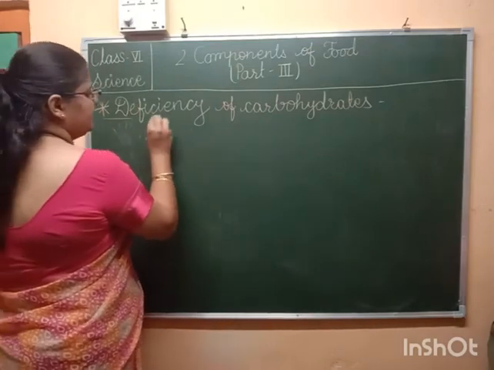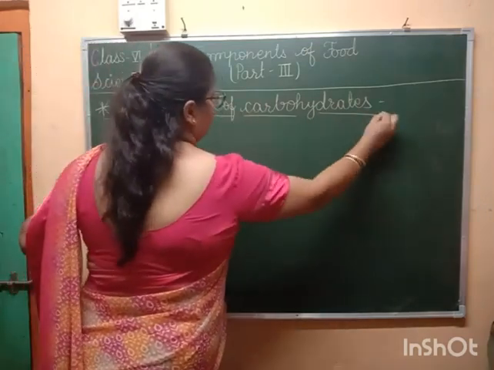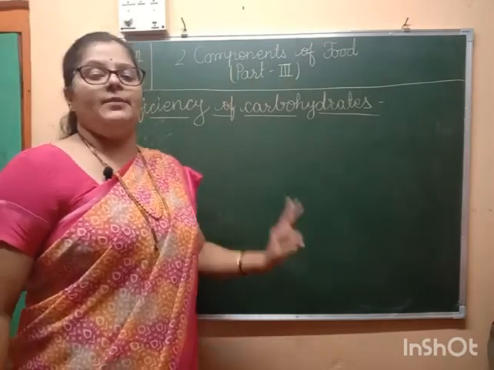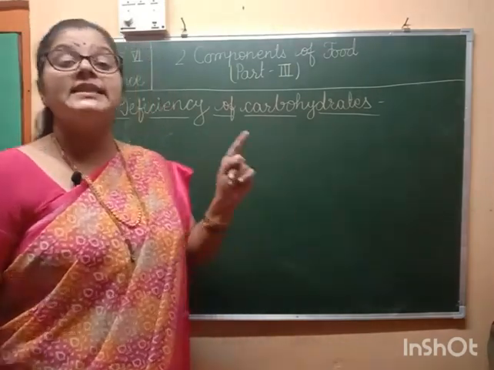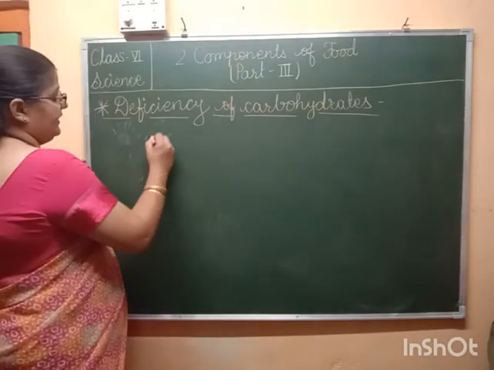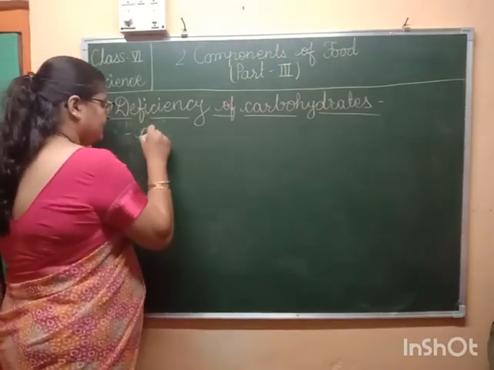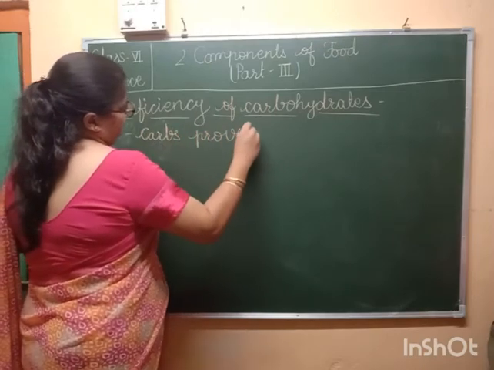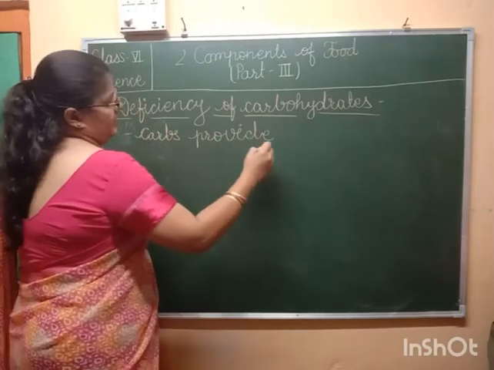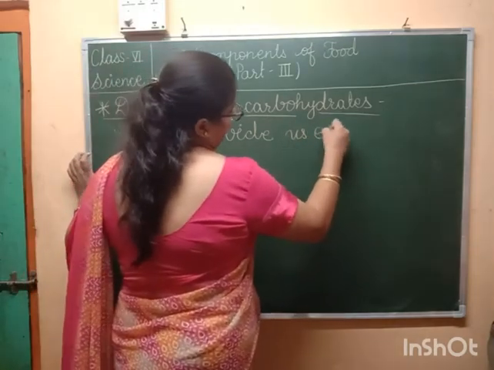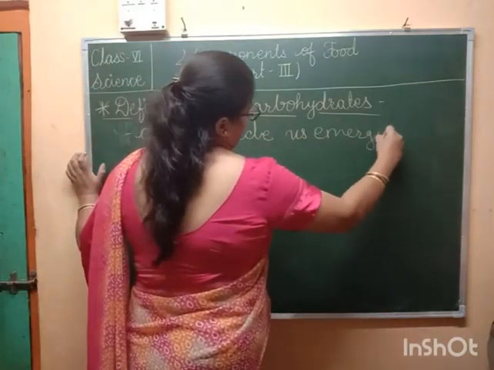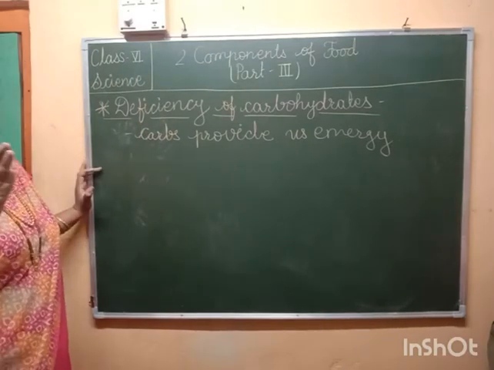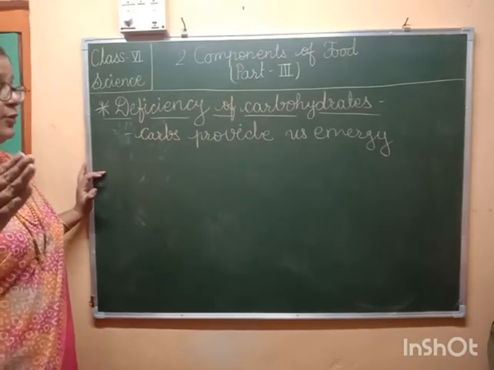Alright, so deficiency diseases are caused due to carbohydrate lack. Basically, what is the use of carbohydrates? Carbohydrates provide us energy. So the food items that are rich in carbohydrate provide us with the energy.